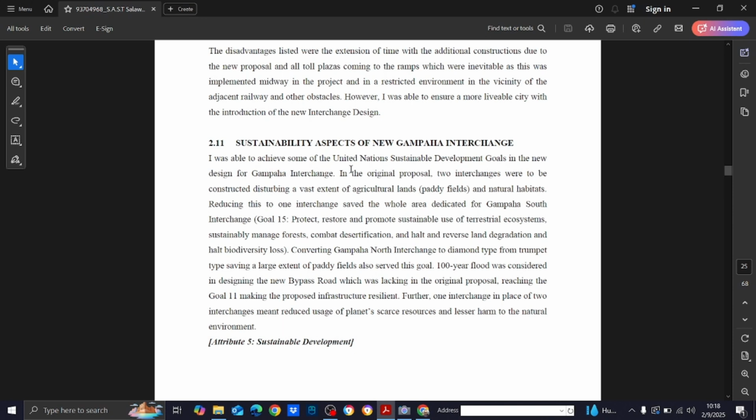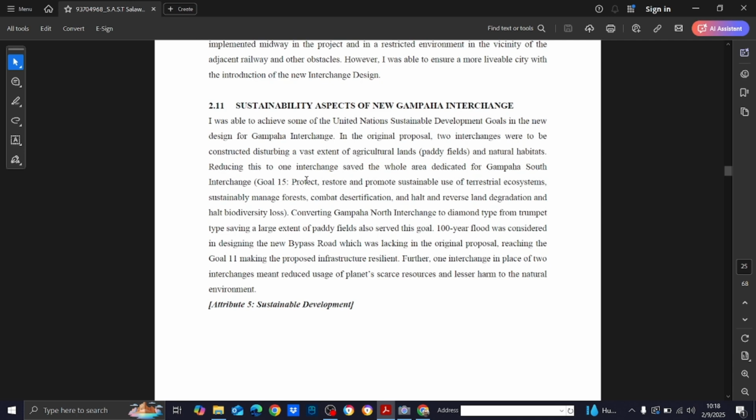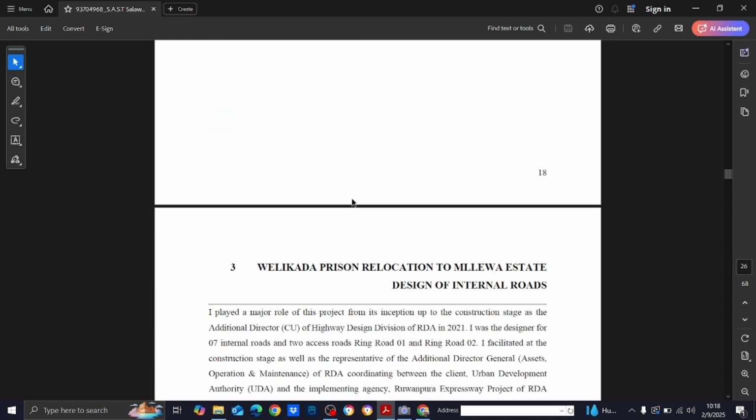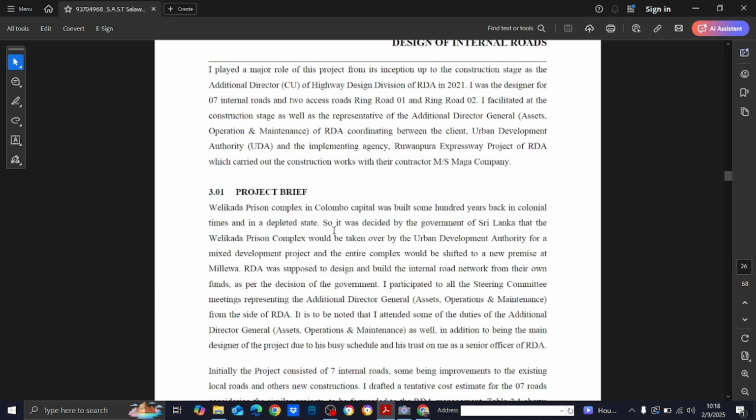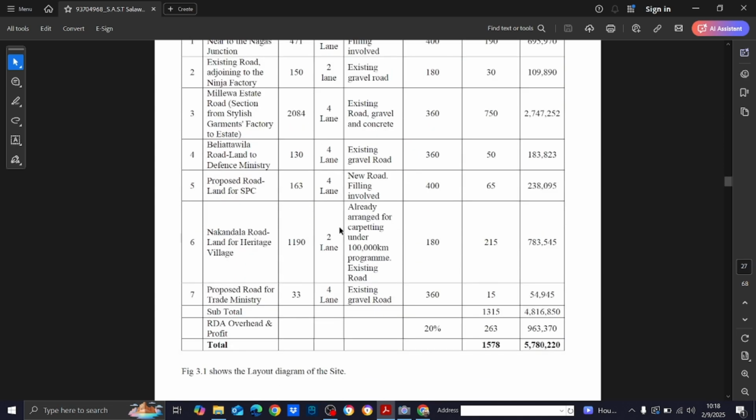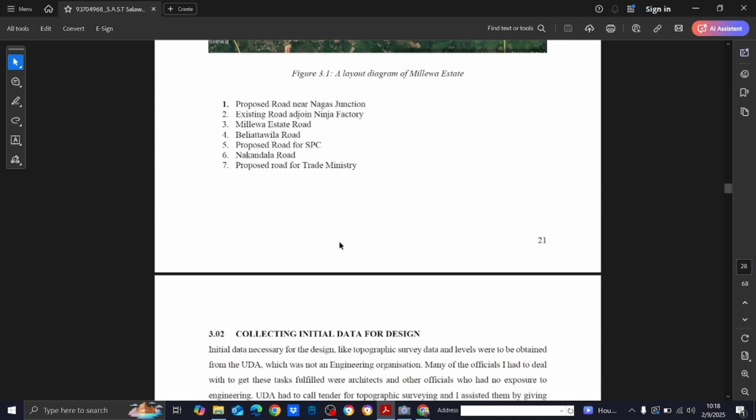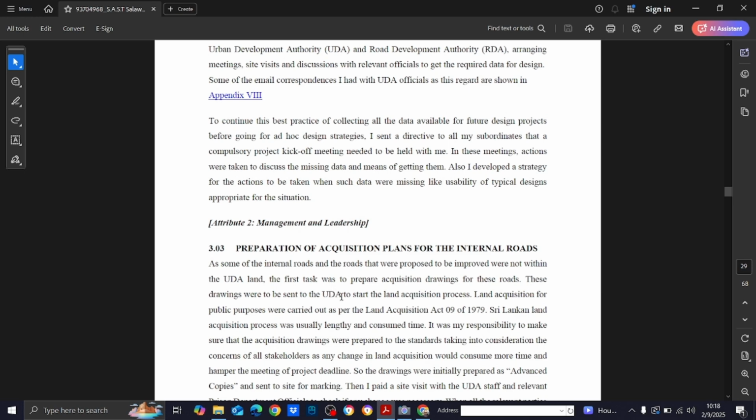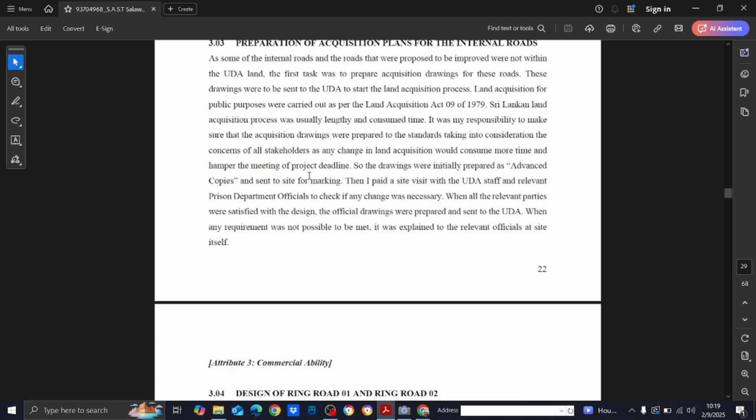And remember that sustainability is very important. You have to show how you have achieved sustainability goals in your report. Now this is the second project. Again in the second project, you have to show how you have fulfilled the attributes. But remember, it has to be in some systematic manner. Don't show so many experiences for management and leadership and very few for other attributes. All attributes are equally important.